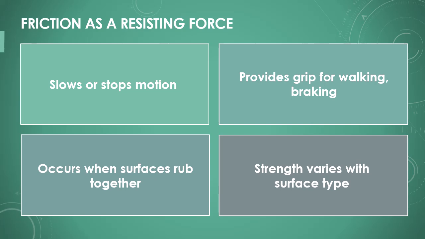Friction is a force that slows down or prevents motion. Without friction, we could not walk or brake because our feet would have no grip. It occurs when two surfaces rub against each other, such as when car tires meet the road. Depending on the surface, friction can be strong or weak.